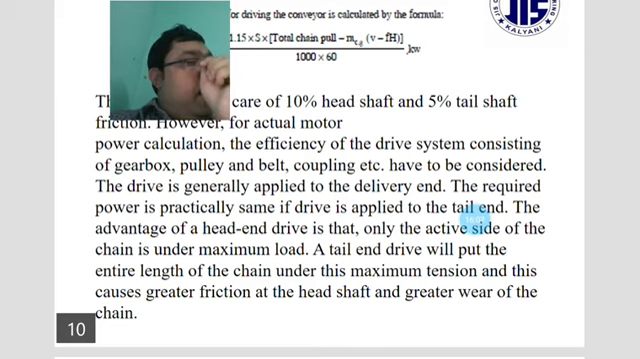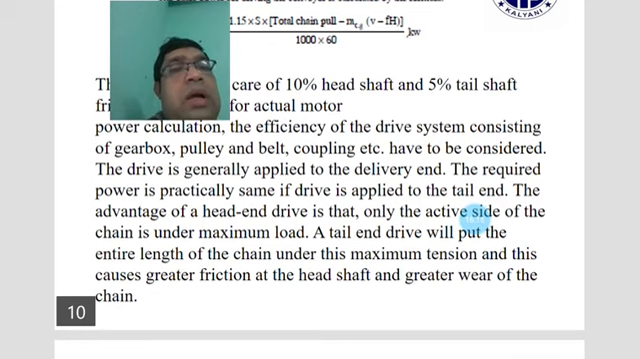A tail end drive will put the center length of the chain under this maximum tension, and this causes greater friction at the head shaft, and the greater wear of the chain will be calculated.